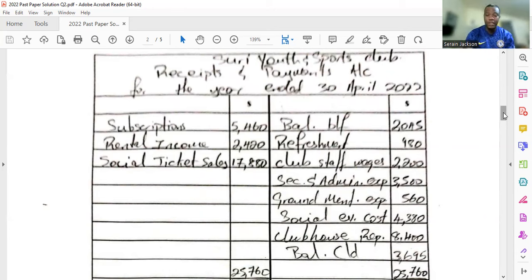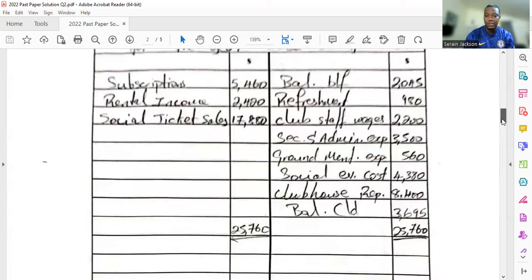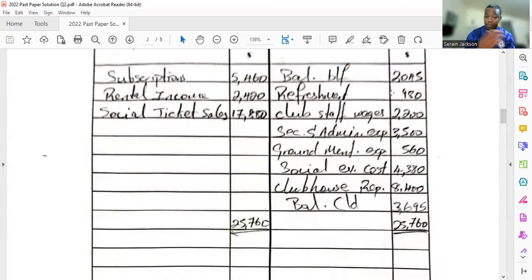So they are receiving that money, so all of these are income. So you put them on this side over here, the receipts side. And then the payment side, you put all the payments there. Refreshment, you have to pay for refreshment, club staff wages, secretary and admin expenses, ground maintenance expense, social event costs, clubhouse repairs. All of these are monies that you are spending, therefore they will be on the payment side. All right, they'll be on the payment side.